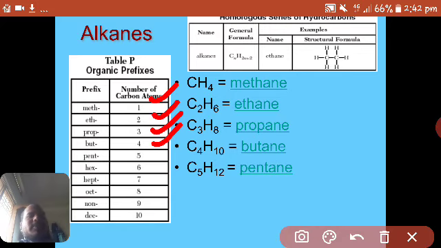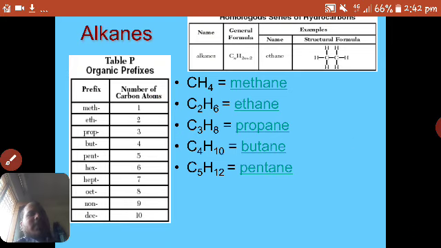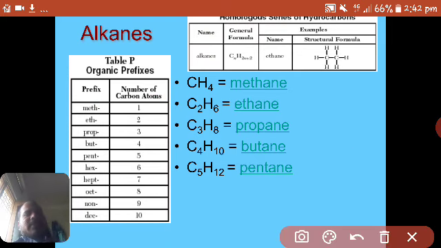There is also IUPAC nomenclature. IUPAC means International Union of Pure and Applied Chemistry. Why should everyone know about IUPAC nomenclature?